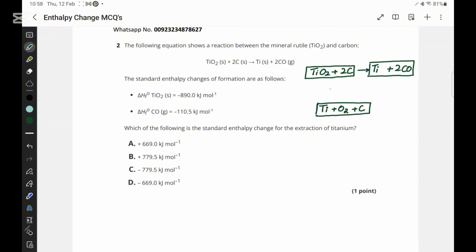So if you are seeing TiO2, that has been formed from its elements, and its enthalpy of formation is minus 890 kilojoules per mole. For carbon monoxide, that is going to be at this point, but 2 moles of carbon monoxide have been formed, so 2 times minus 110, and the enthalpy of reaction we have to find at this point. All the arrows are initiating from this point, so this is the starting point, and all the arrows are ending at this point, so this is the ending point.